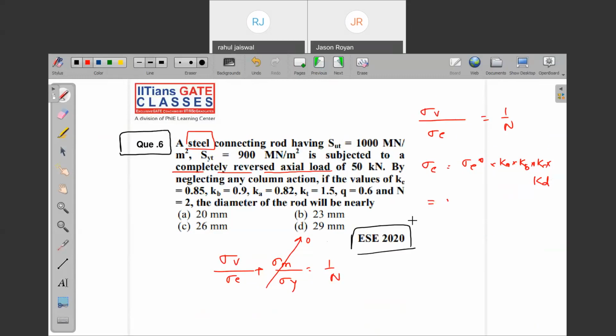Is sigma e star mentioned anywhere? See, whenever in a question, note down, put a note: for steel, they will actually not mention it, no need to worry, sigma e star is equal to 0.5 times of SUT. Note down, 0.5 times of SUT. SUT is nothing but sigma UT. S or sigma, both are the same. No need to get confused about that.